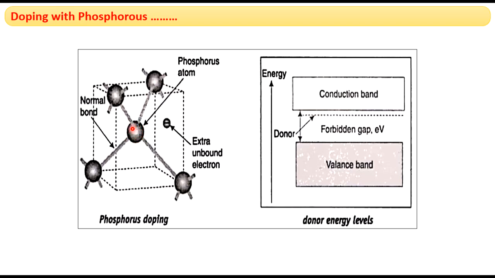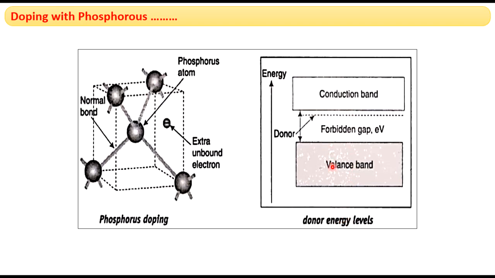With 4 valency electrons, it forms bonds with the 4 silicon atoms. And the fifth electron is the extra non-bonded, unbound electron. This is free of bonding responsibilities, and it can freely move in the crystal. Okay, so this picture represents the donor energy levels.